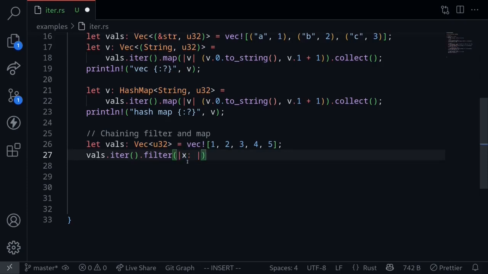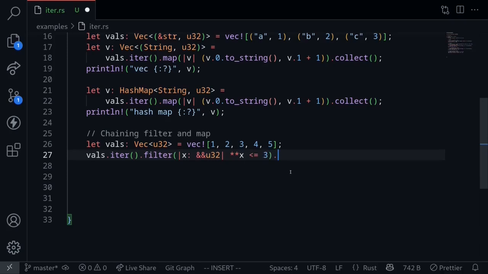Now the type that is being passed here will be a reference to the item that is being iterated. When we call the function iter, each item that is being iterated is a reference to the original type. The original type is u32, so this will be a reference to u32. What we have here is a double reference to u32. To dereference it, we need to do *x, and then we need to dereference it again to get the actual value of the u32. Let's say that we wanted to filter all values that are less than or equal to 3. Keep all values that are less than or equal to 3.